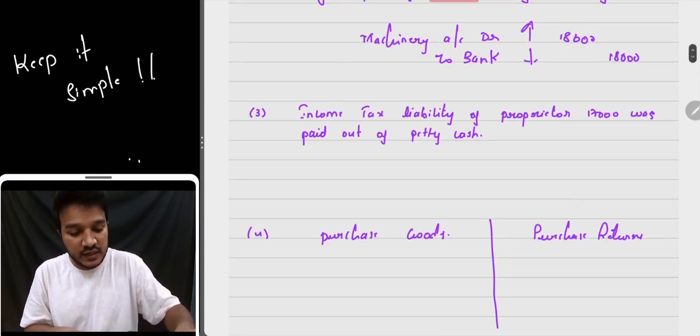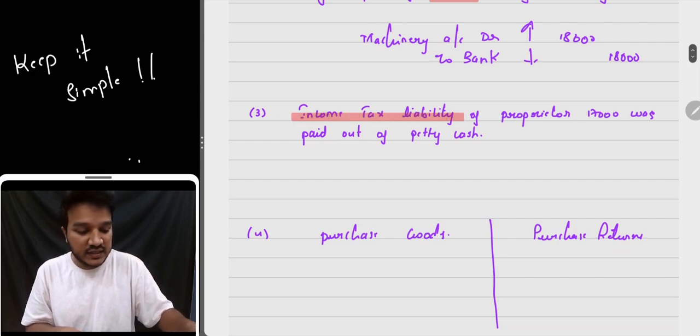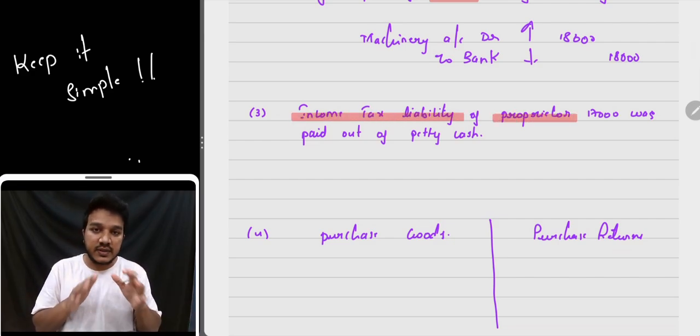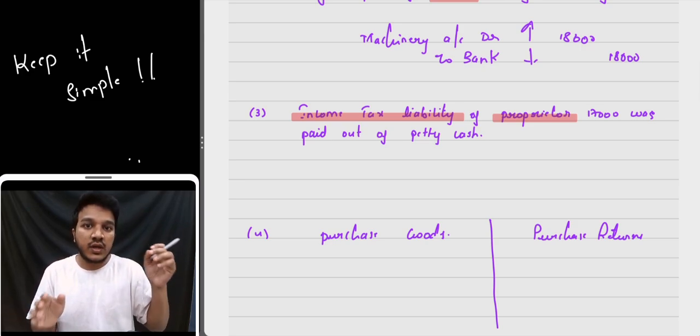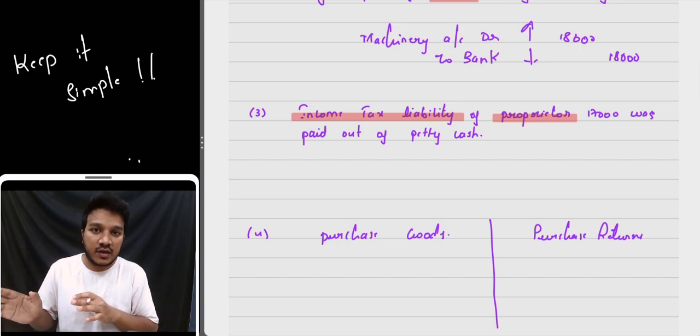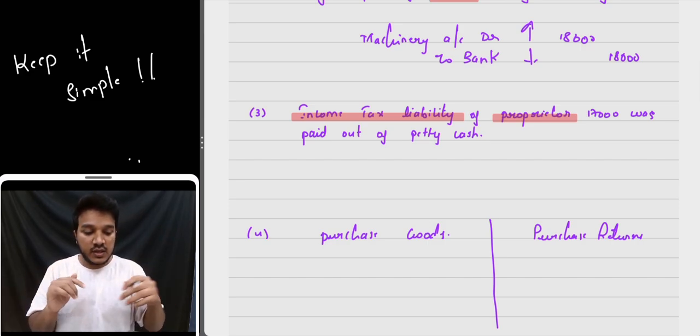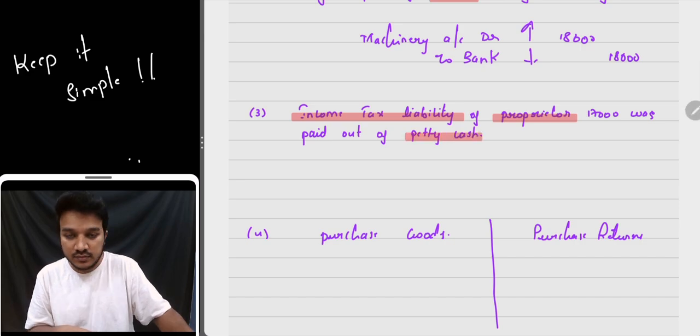Perfect. So income tax liability. Understand, income tax liability of a proprietor is not a business expenditure. It is his personal expenditure. Whenever any personal expenditure is paid from the business, it has to be debited to your capital account as drawings. Now here income tax liability is paid via petty cash.